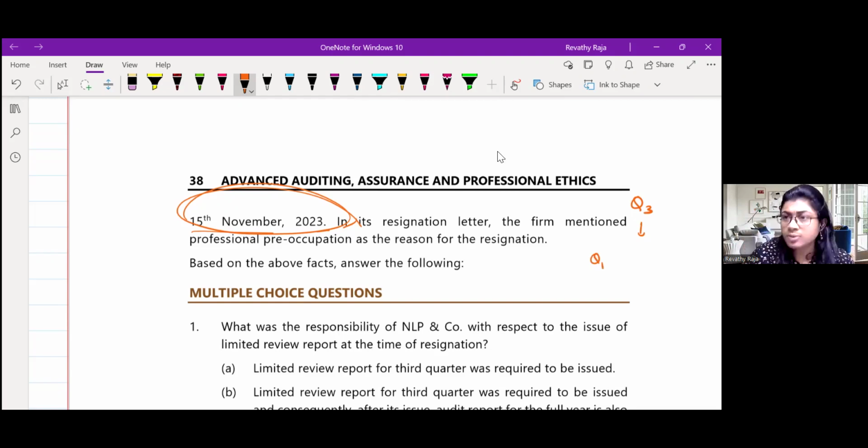Q1 is over. Now you are giving for Q2 and you are giving for Q3. So you are already doing the audit or review report of which quarters? Already you are doing Q1, Q2 and Q3. So when can you resign? You can resign only after giving Q4 and the full year. Did you understand that?